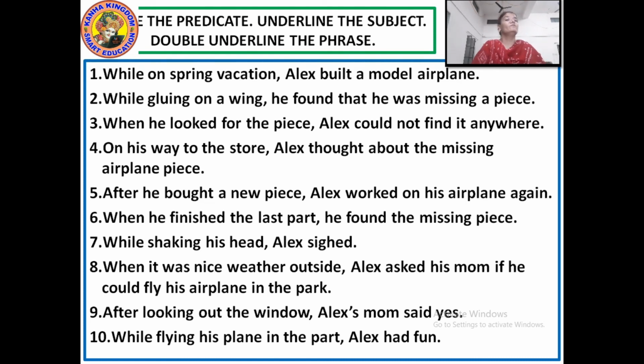Predicate, find. And phrase, when he looked for the piece. Understood? Fine. Let's move to the next exercise. Rest of the sentences you have to solve. Just circle the predicate, underline the subject and double underline the phrase. Let's move to the other part.